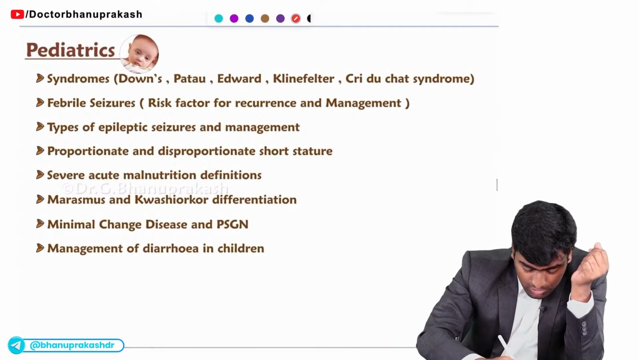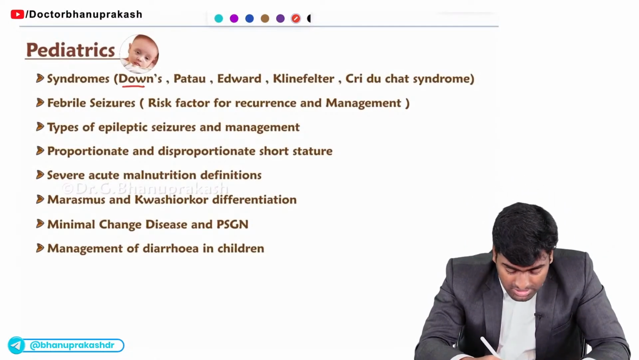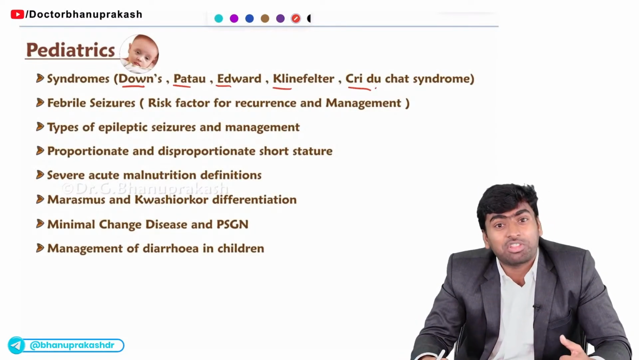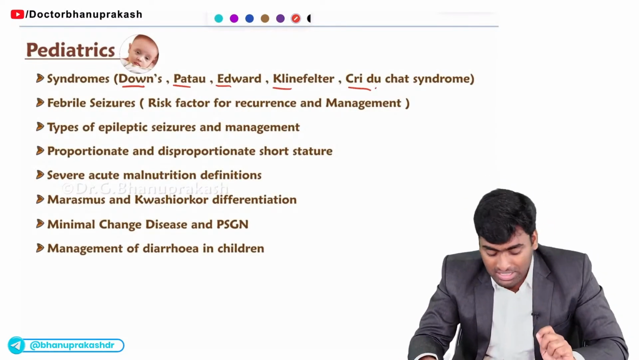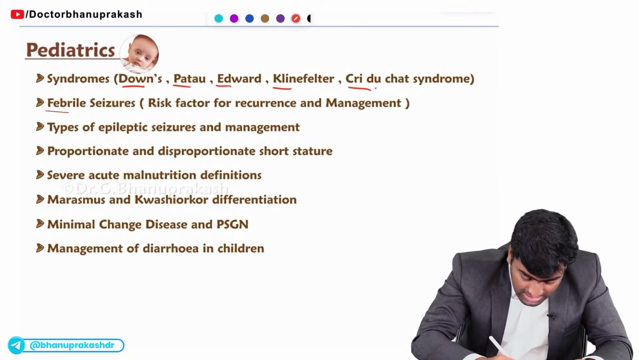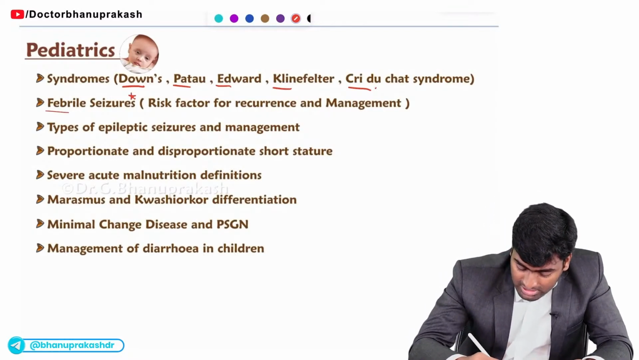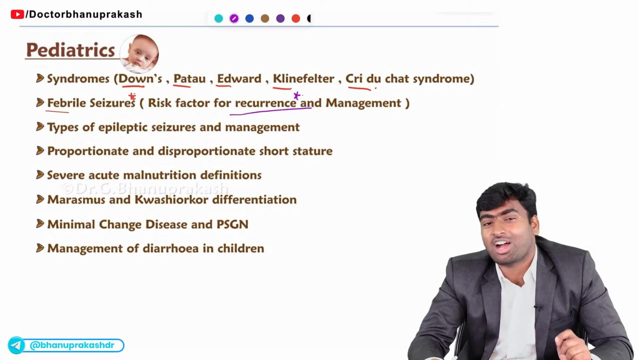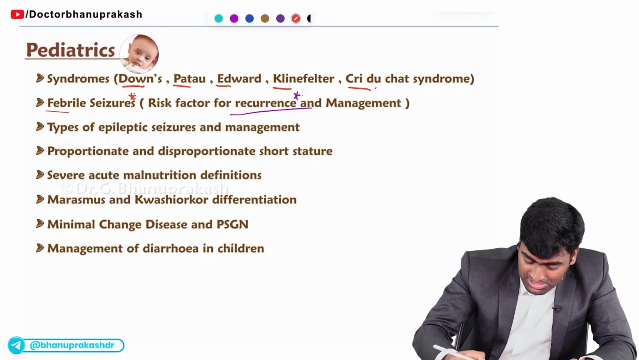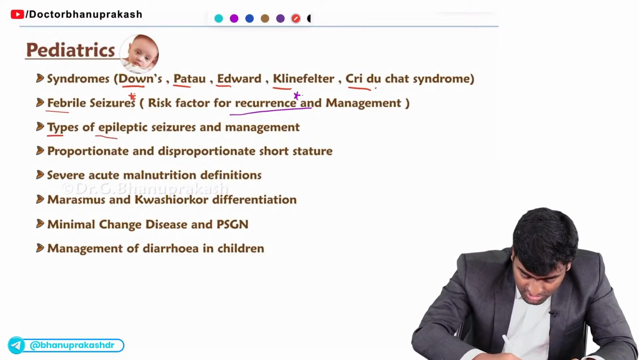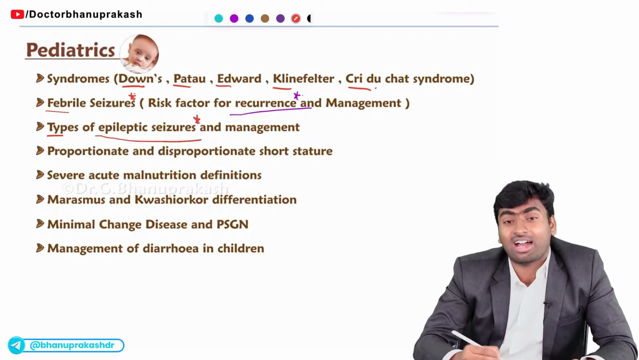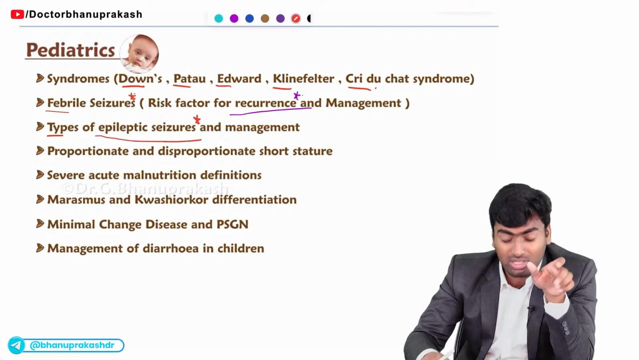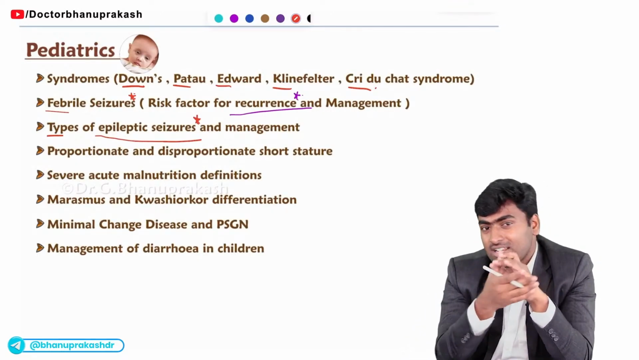Next, you need to know about syndromes from the pediatrics perspective, like Down syndrome, Patau syndrome, Edward, Klinefelter, Cri-du-chat. You need to know their clinical features, how they present, and their pathology. Fine. And about febrile seizures, they are testing very frequently. They ask about risk factors for recurrence, and if there is a febrile seizure, how you will manage it. Fine. And next, it is the types of epileptic seizures. What are the types and how will you manage them? Okay. And sometimes they may ask you the EEG findings even. So remember the types of epileptic seizures in children and their management. Fine.